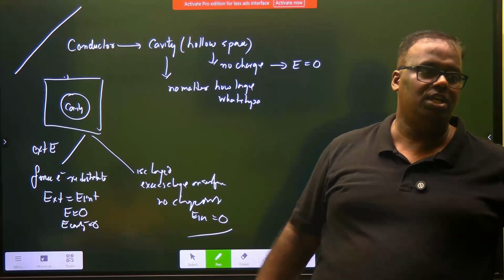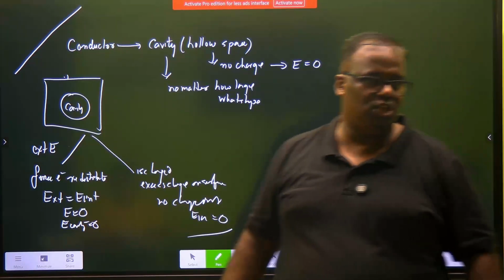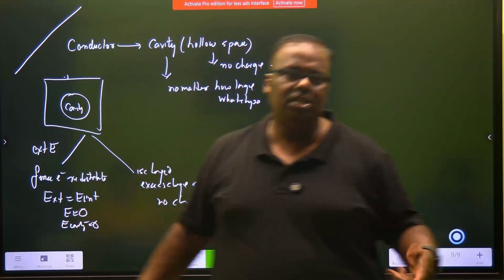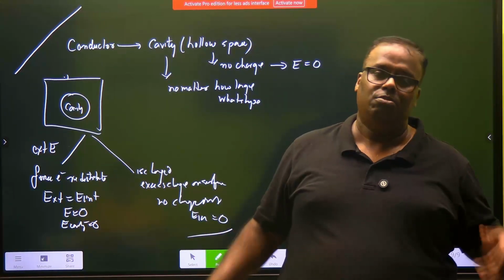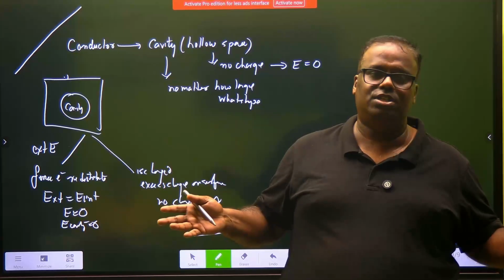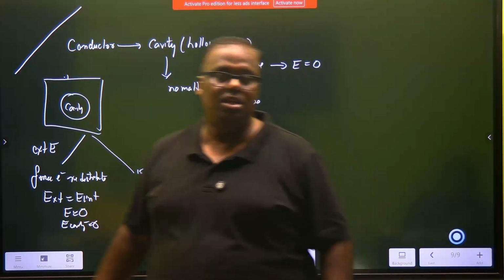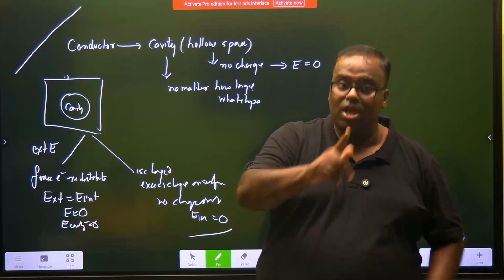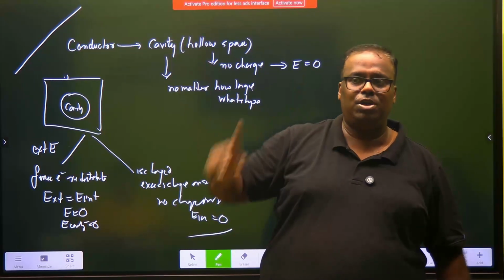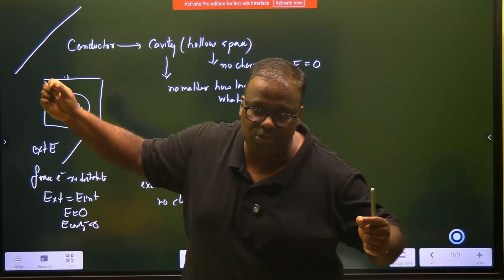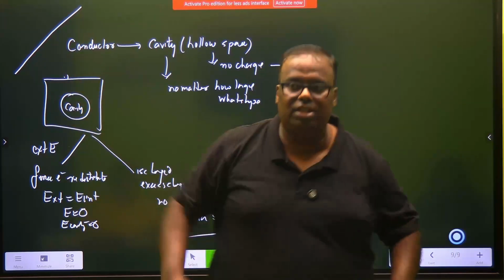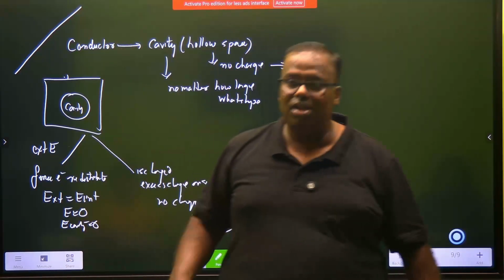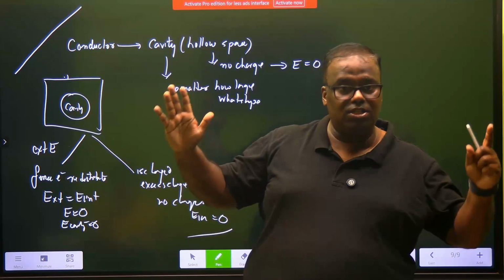Fourth, the entire conductor is an equipotential body, because on the surface there is no field, no work done. Inside, no electric field, no work done. Potential is the same, so potential difference is 0. Then the next one: if you are a charged surface, then you do have a perpendicular field. That perpendicular field will be outwards if it is positively charged, inwards if it is negative, given by sigma divided by epsilon 0, where sigma is the surface charge density.